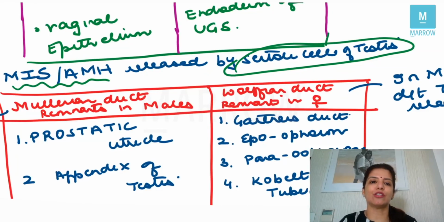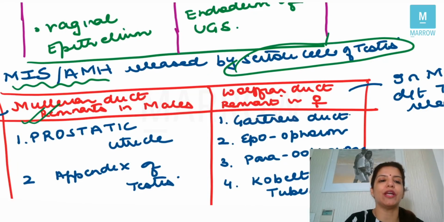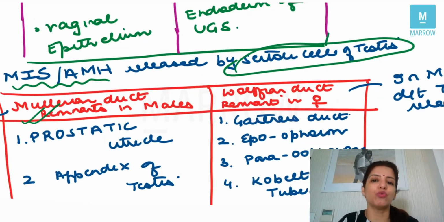So the Mullerian duct will regress in males. And what are the remnants of Mullerian duct which can be seen in males? There are two remnants, very, very important. You cannot afford to forget them. These are the prostatic utricle and the appendix of testes, right?